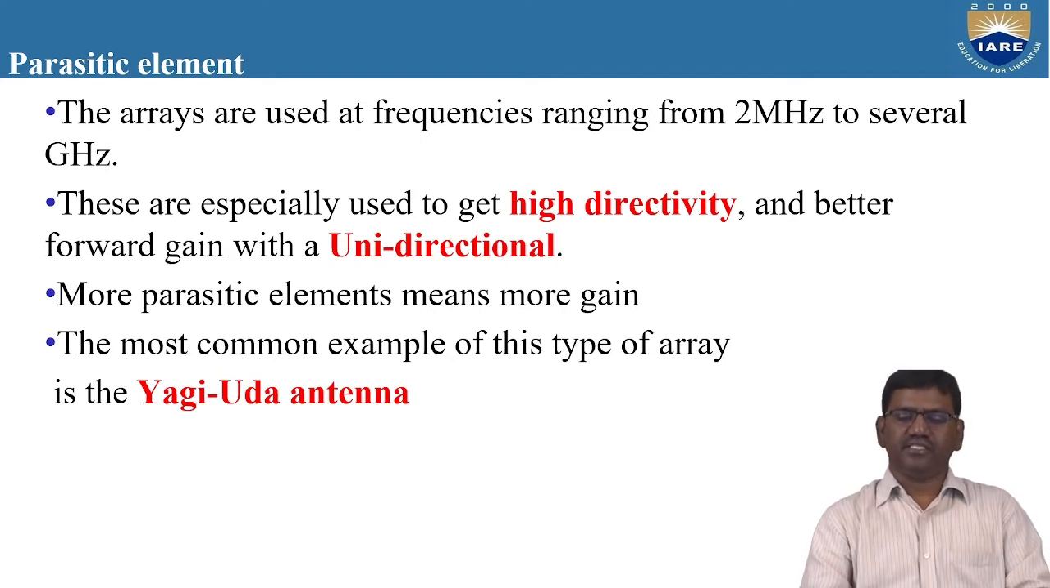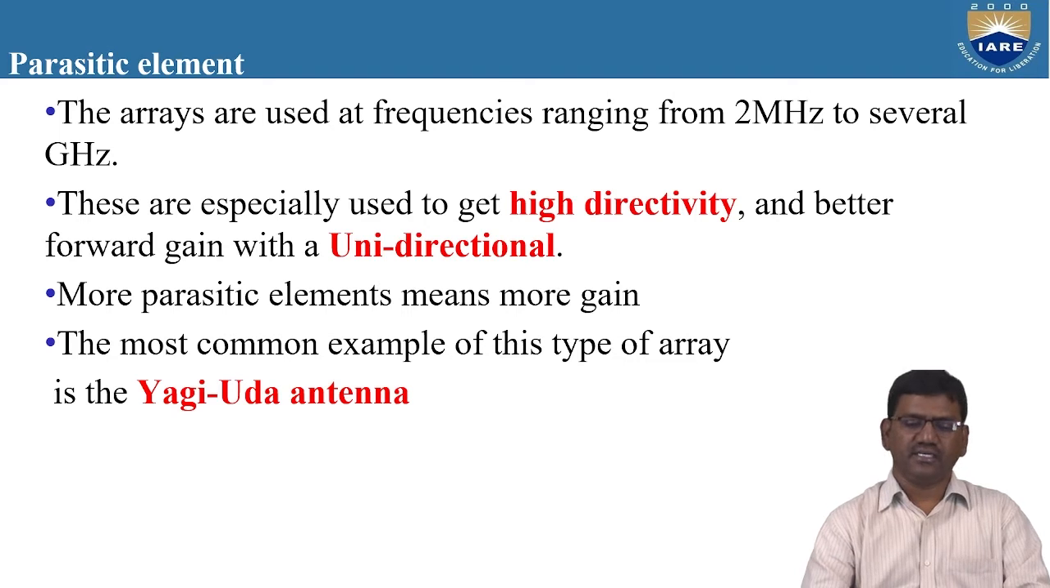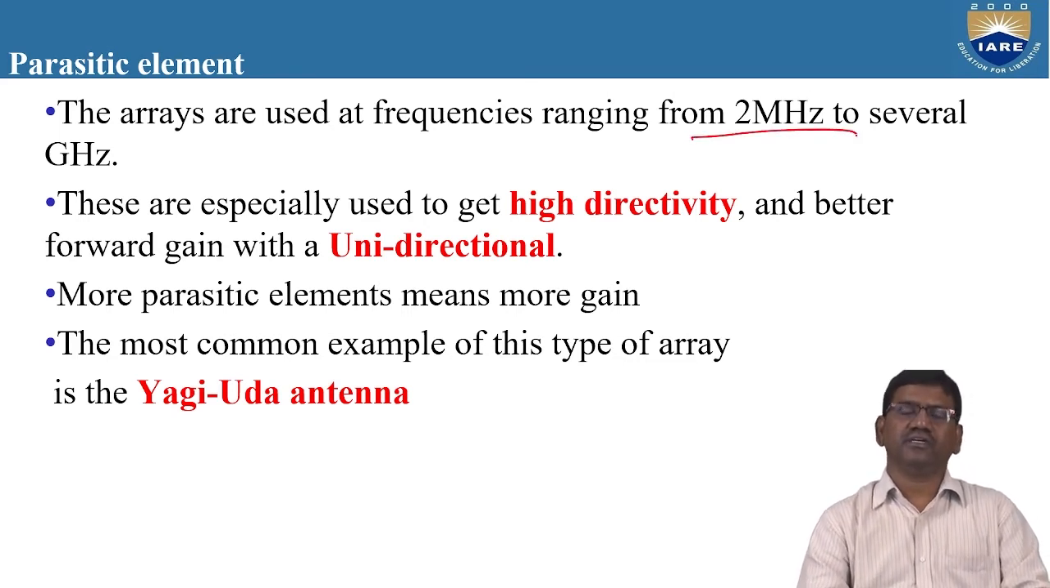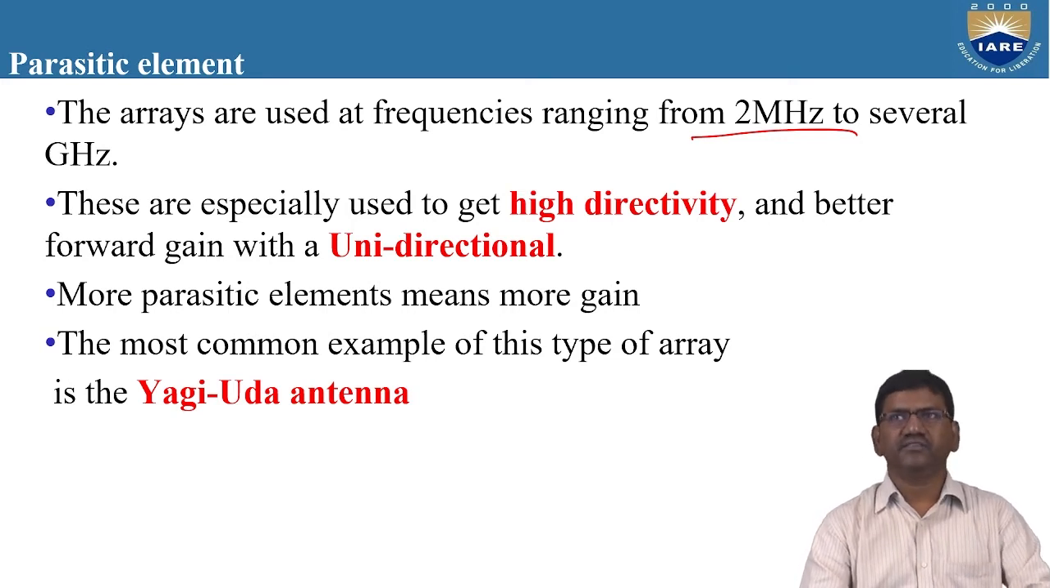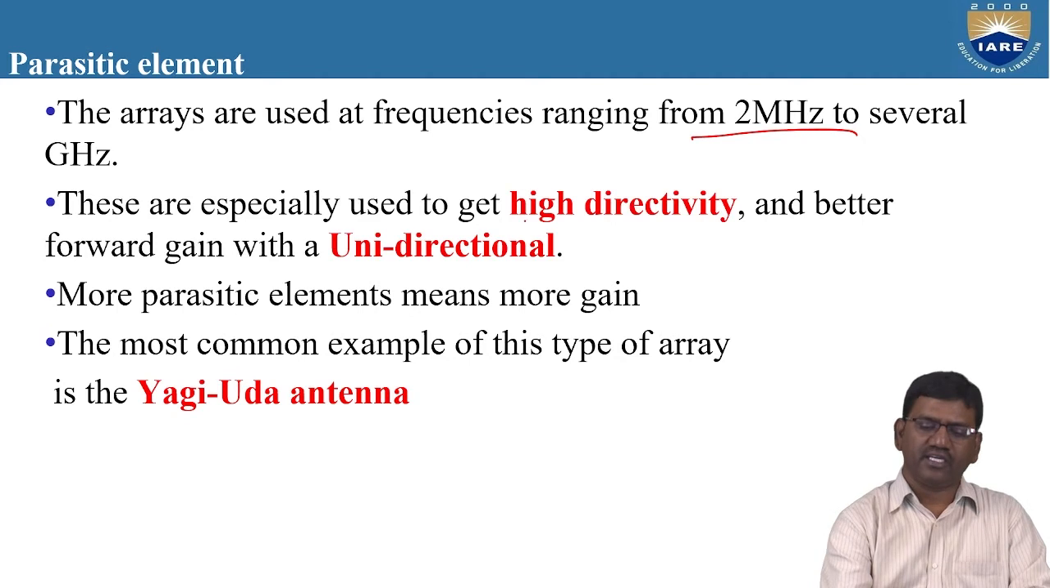The arrays are used at frequencies ranging from 2 MHz to several GHz. Right? So these are the arrays used in order to increase the directivity, or to increase the forward gain in one particular direction. We use the concept of parasitic elements, arranged in the form of arrays. The operating frequency ranges from 2 MHz to several GHz. It may be 20 GHz or 30 GHz. And this parasitic element concept is especially used for increasing the directivity.